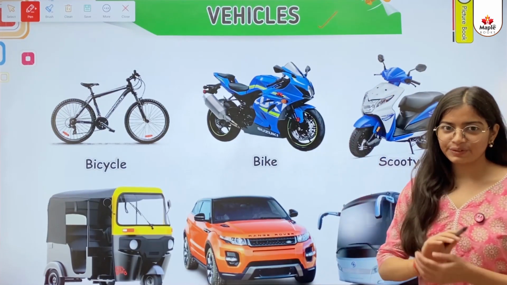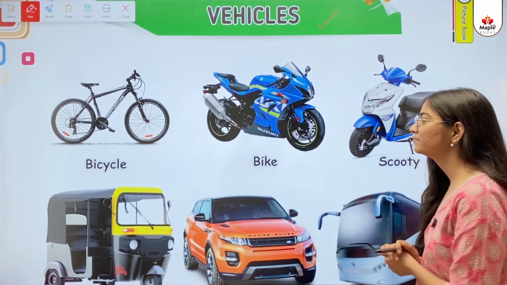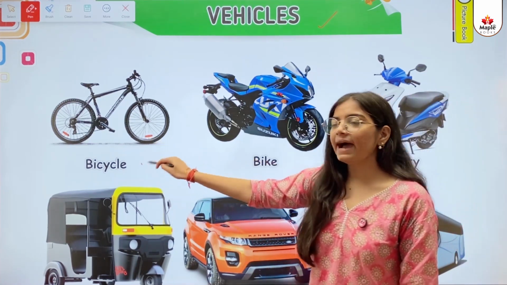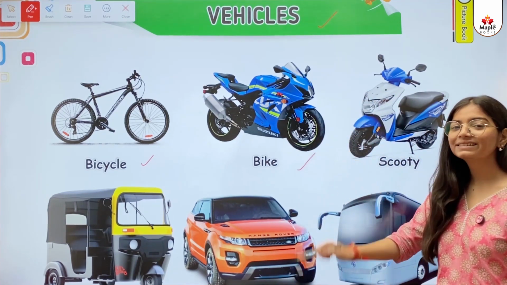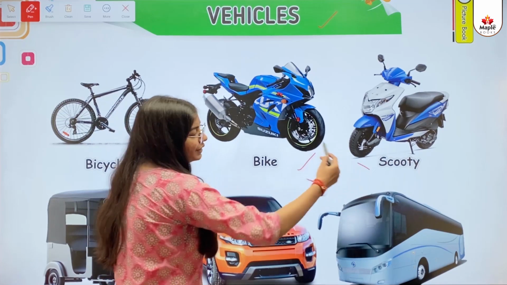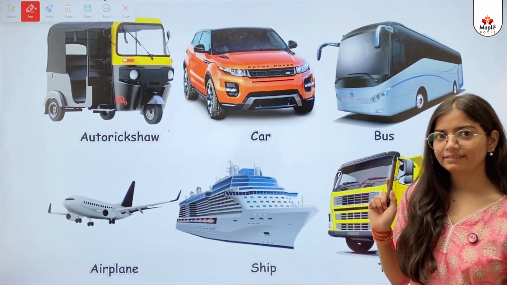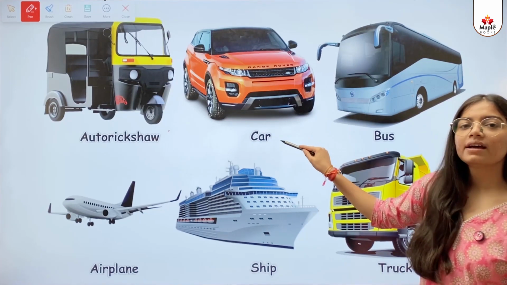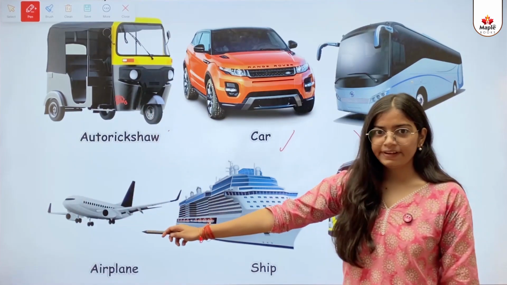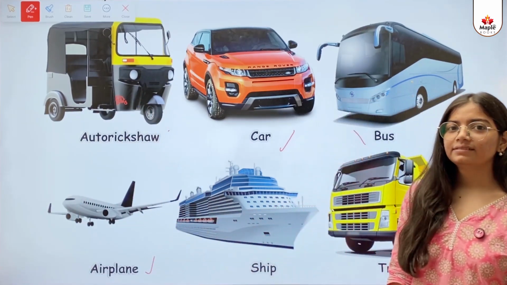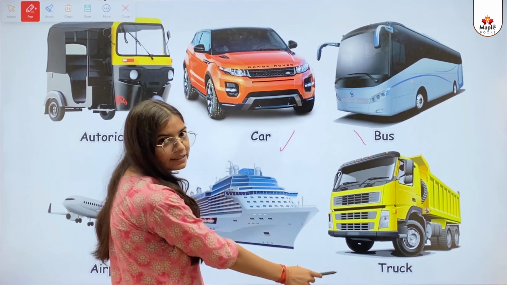Vehicles. So kids, in this we will learn about the different name of vehicles. This one is bicycle. This one is a bike. This one is a scooty. This one is a auto rickshaw. This one is a car. This one is a bus. This one is a airplane. This one is a ship. This one is a truck.